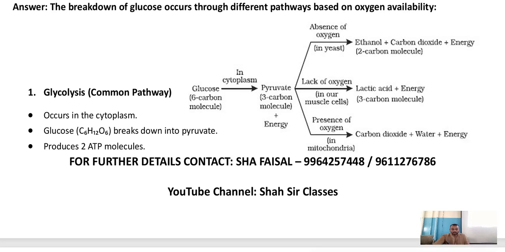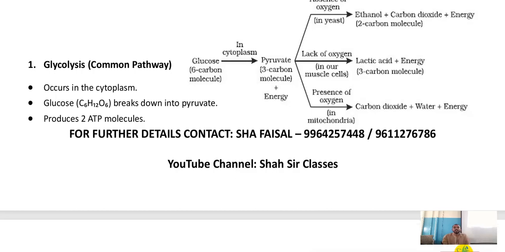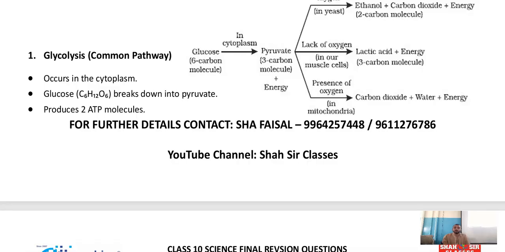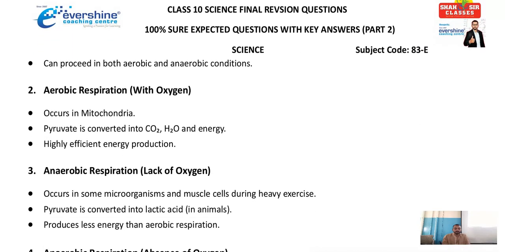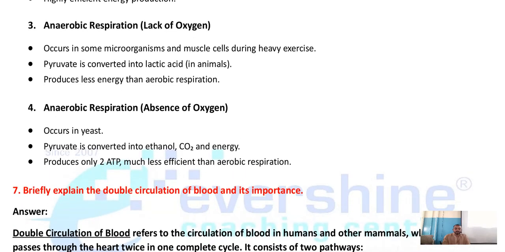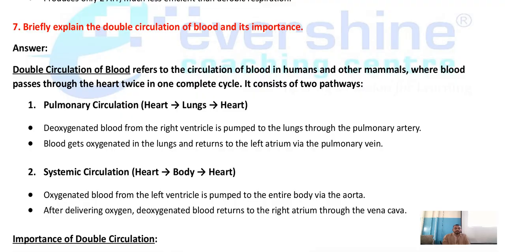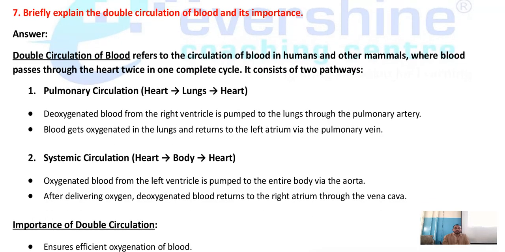Draw the flowchart and then start answering. How to start answering? I have given the steps. One is the common pathway, glycolysis, which occurs in cytoplasm. Here, any kind of 1 mark or 2 mark questions can be asked. I have given the points here. Where aerobic respiration takes place, when anaerobic respiration takes place, what happens, what products are formed, that is the thing.